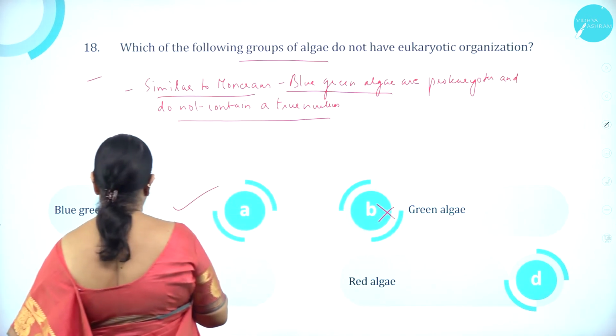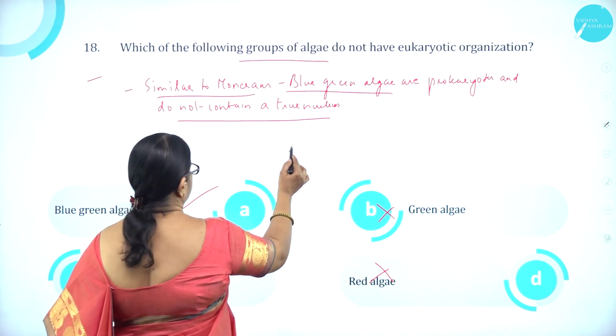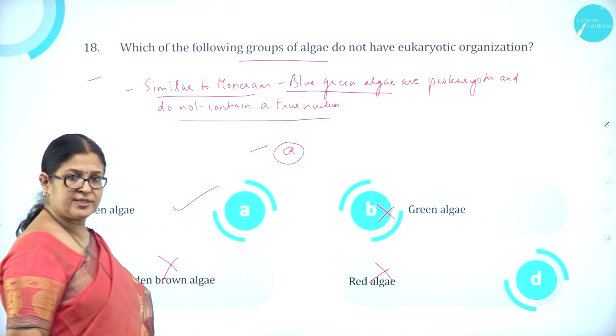Option B, green algae, is wrong. Option C, golden-brown algae, is wrong. Option D, red algae, is wrong. So option A is correct.